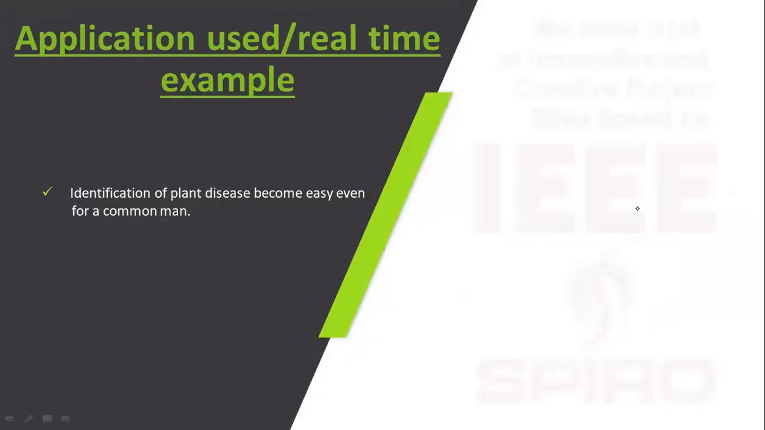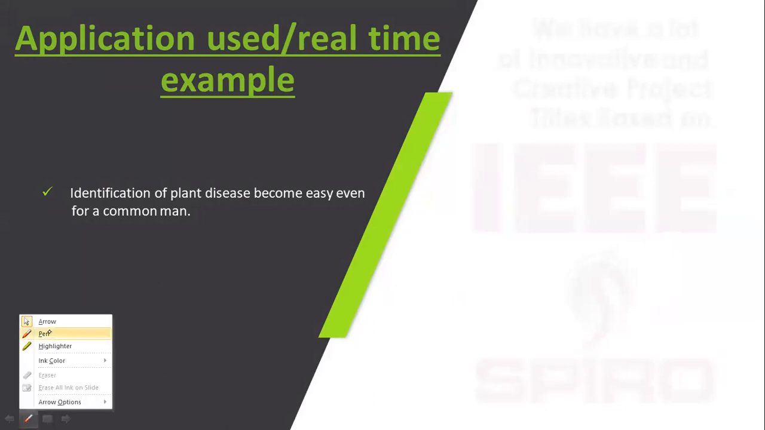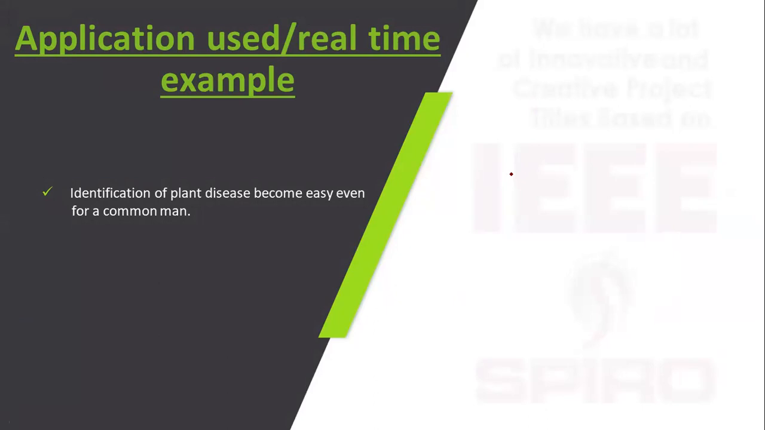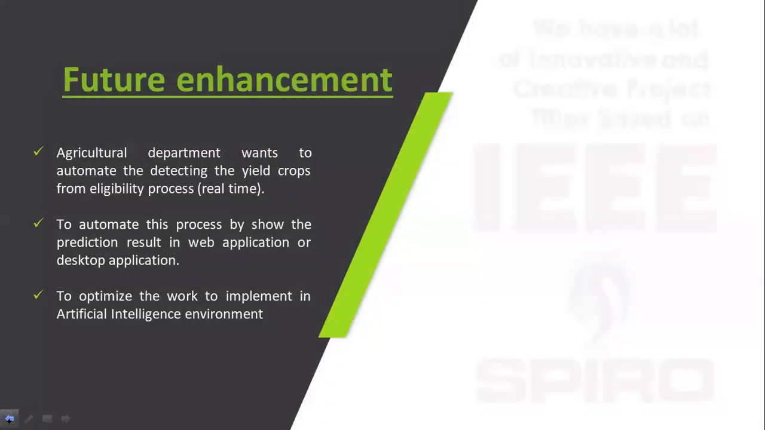Application: using real time identification, plant disease identification becomes easy even for a common man. A common man can easily use this prototype deep learning model. Future enhancement: this is to automate the agriculture process, so the agriculture department and agriculture field are also automated.